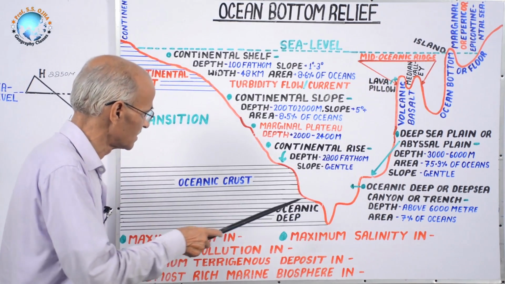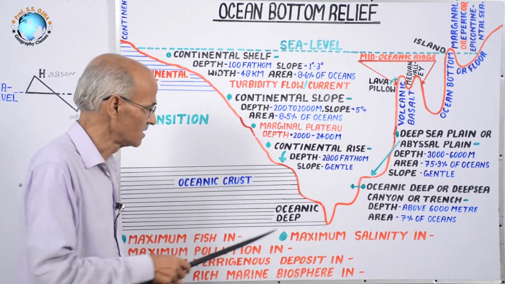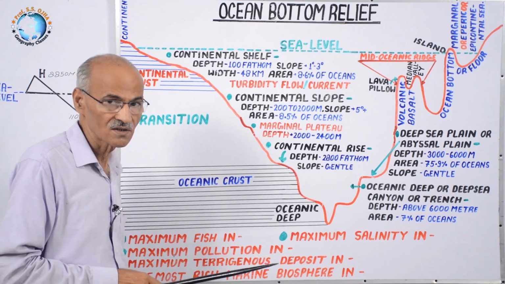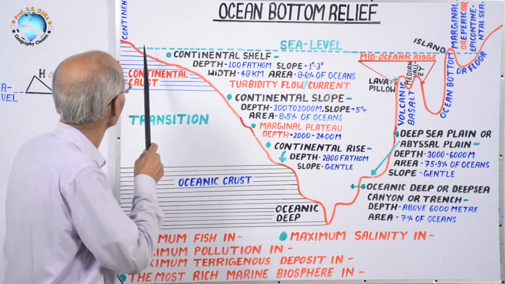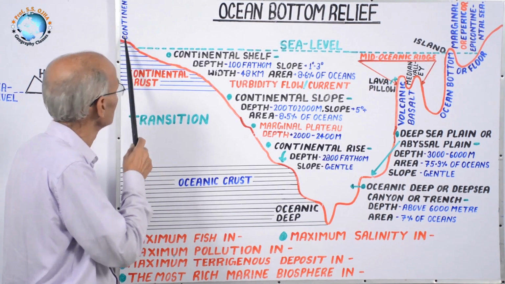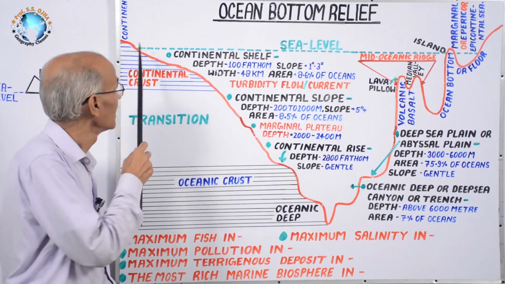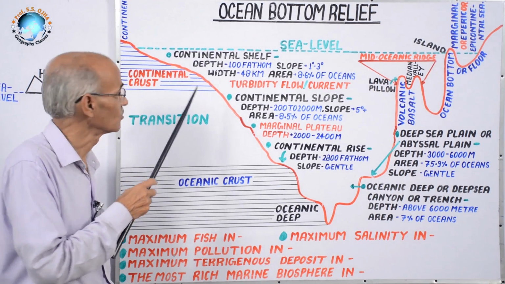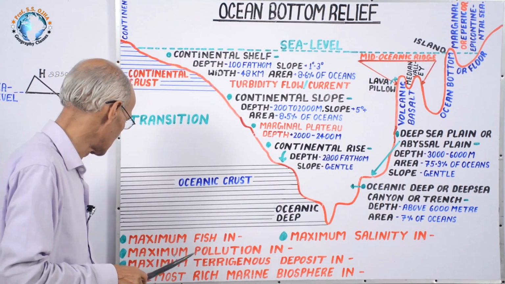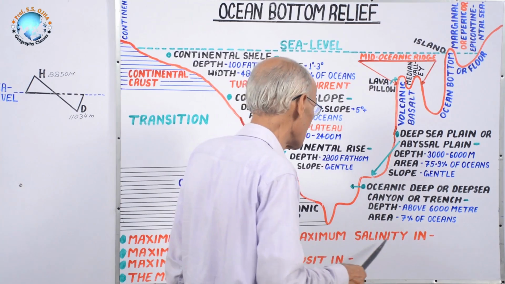Man is not going to the deep ocean to pollute, either by submarine nuclear tests or other works. Rather, the pollution from land will reach first here. That may be industrial pollution, urban and agricultural chemicals. So, this continental shelf is polluted largely. Next point is maximum salinity.